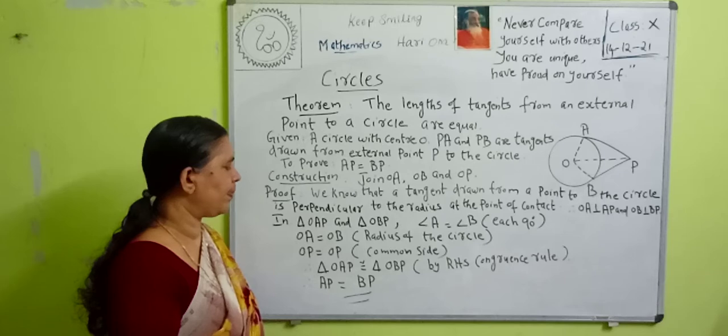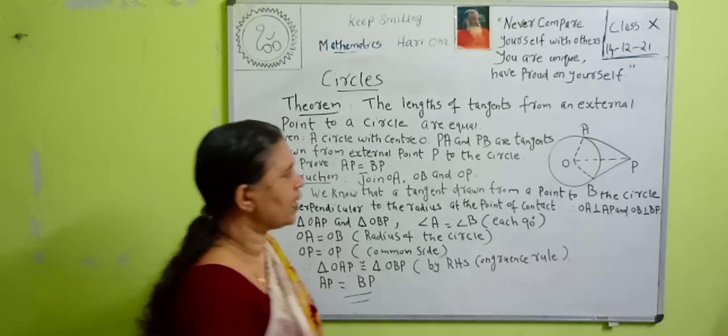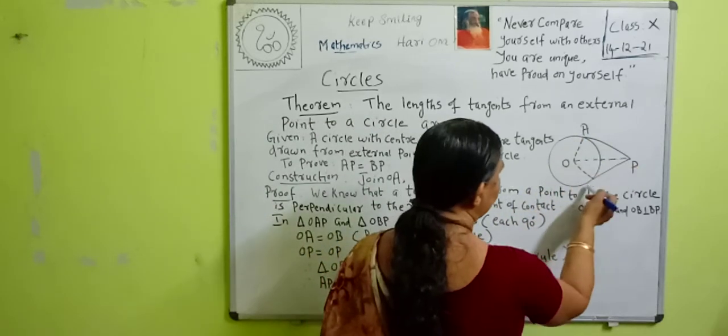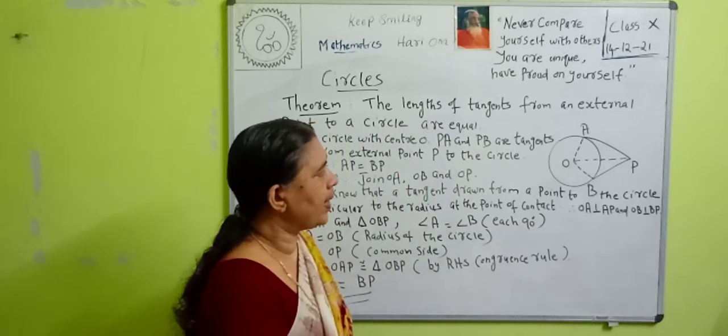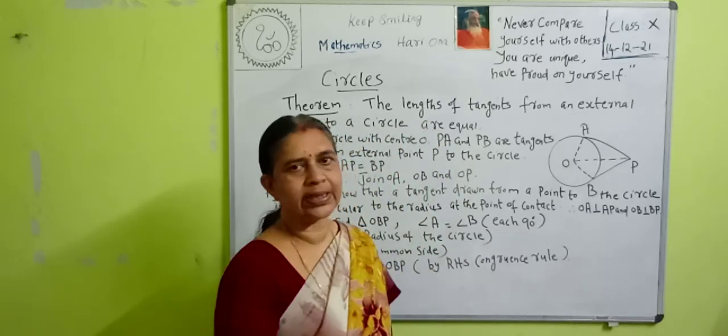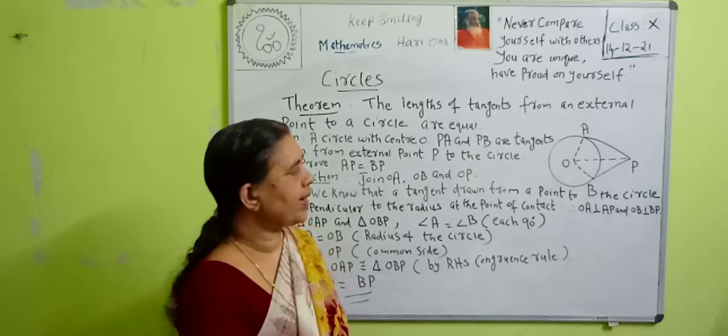We have to prove that AP is equal to BP. That is, this distance AP and BP, they are equal. That is, the lengths of tangents from an external point to a circle are equal.